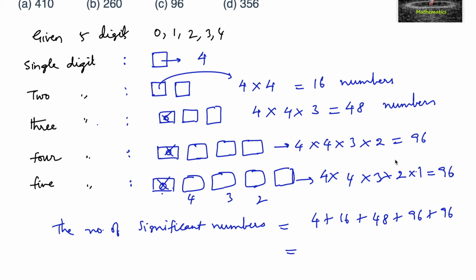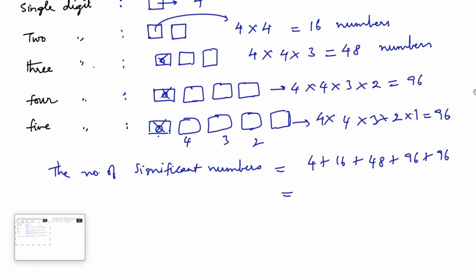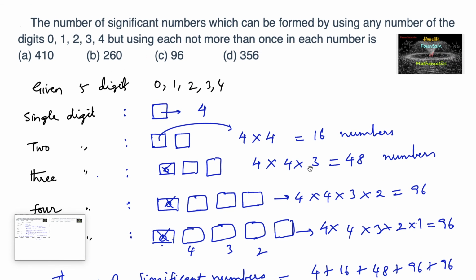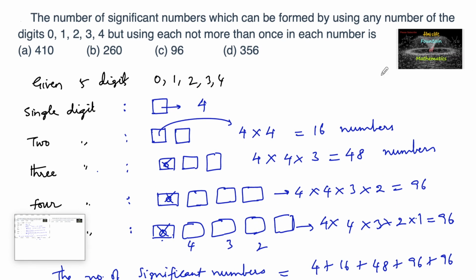So 4 plus 16 plus 48 plus 96 plus 96, which gives the answer: 4 plus 16 is 20, 20 plus 48 is 68, and again here 96 plus 96 is 192. So we have now 190 plus 60, 250, 250 plus 10, 260. So there are 260 numbers. So we can go with option B. Option B is the answer.